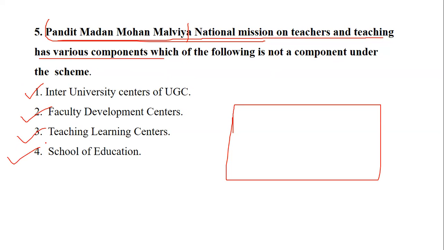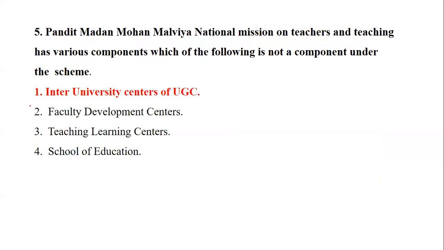Please remember they have highlighted which is not. So yes, the option which is not a component under Pandit Madan Mohan Malviya National Mission on Teachers and Teaching is the inter-university centers of UGC. Actually, it is inter-university centers. It's not mentioned as UGC, but here they have given us UGC. So this is the odd man out.